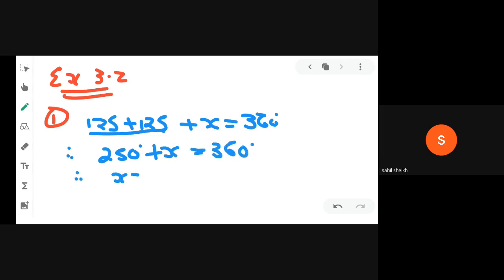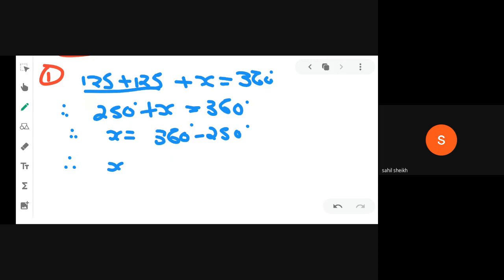So we get x is equal to 360 degree minus 250 degree. What is the answer? X is equal to 360 minus 250, 110. Okay? Yes or no?